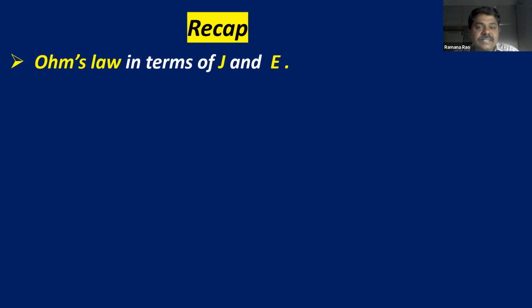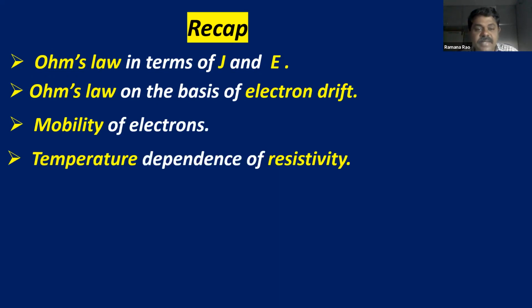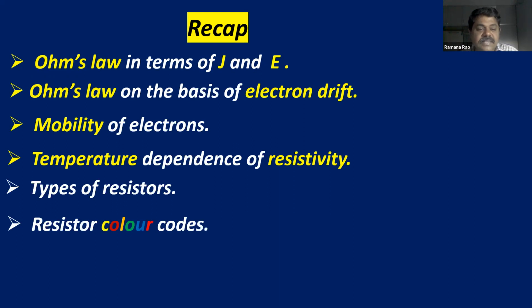In the last class, we discussed Ohm's law in terms of J and E, that is current density and electric field intensity, Ohm's law on the basis of electron drift, the mobility of the charges, that is electrons, temperature dependence of resistivity, types of resistors, resistor color codes, and combination of resistors. These are the topics that we covered in the last class.